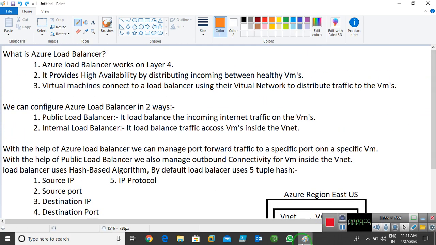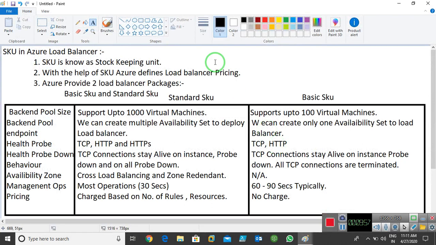Now if we're talking about Azure, we have some more things also. First is known as SKU in load balancer. So what is the use of SKU? SKU is known as stock keeping unit. It's a very good point in Azure. With the help of SKU, Azure defines the load balancer pricing.